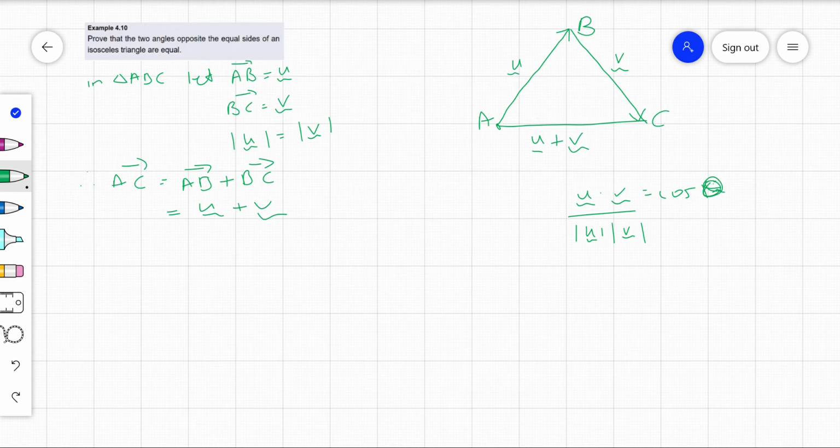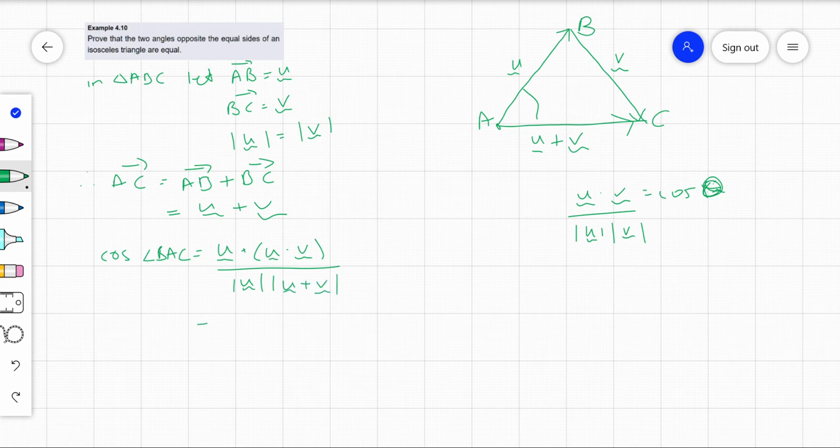So if I first look at cos of this angle here, BAC, so let's look at cos of angle BAC. We've got U dot U plus V if we use this formula. So we've got the vectors surrounding it. So U dot, and they're both heading out, both got arrows out. So U dot V on the length of vector U and the length of vector U plus V.